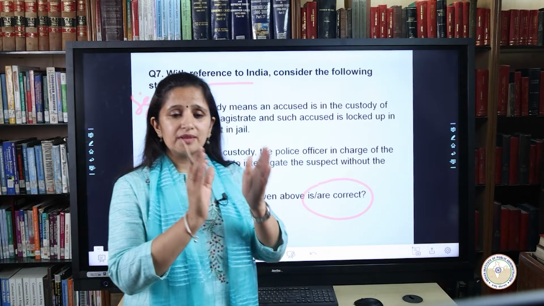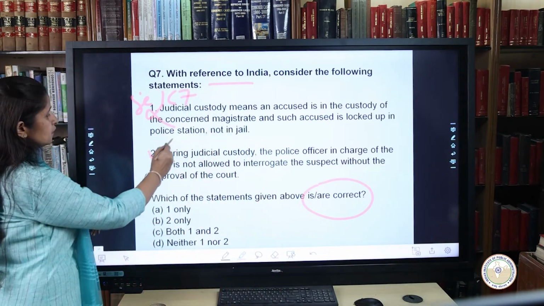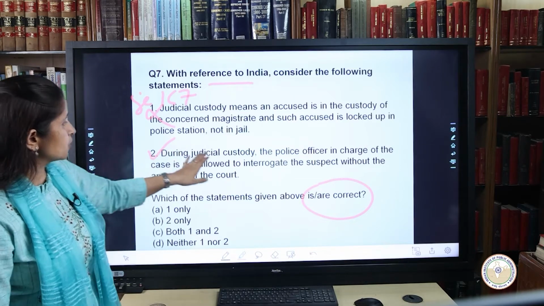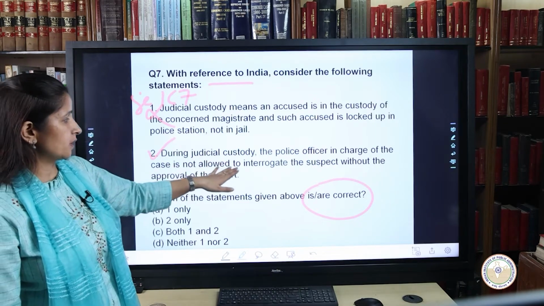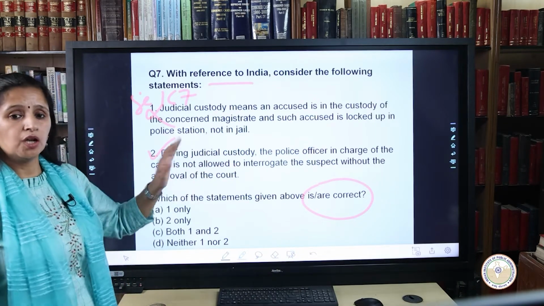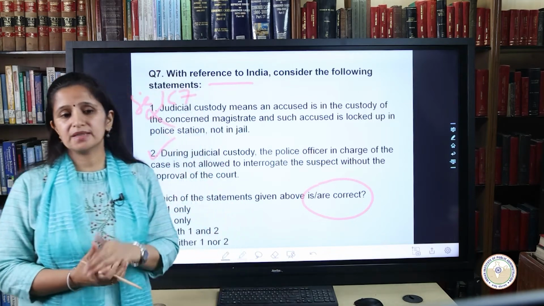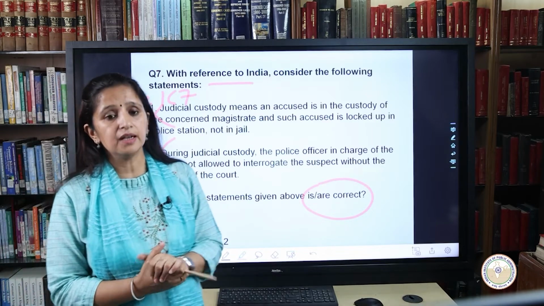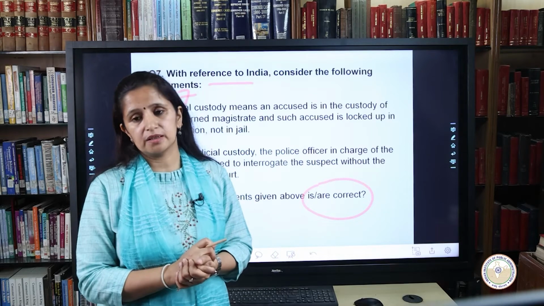So this statement brings out the fact that statement 2 is basically correct, which tells that during judicial custody, the police officer in charge of the case is not allowed to interrogate the suspect without approval of the court. However, one important thing to take care of is that during police custody, the police officer in charge of the case may interrogate the suspect.